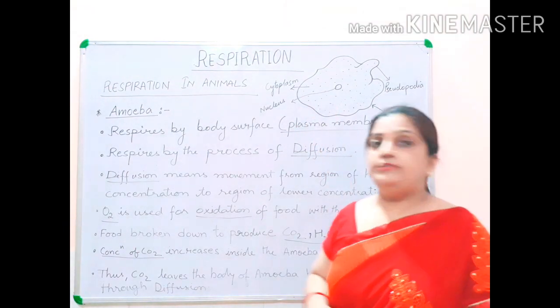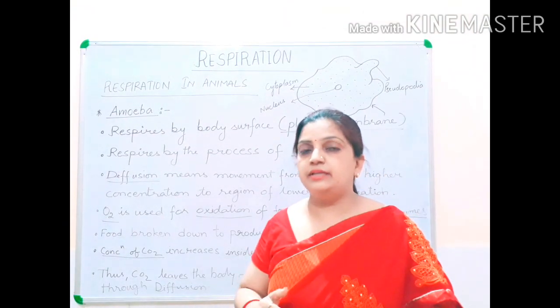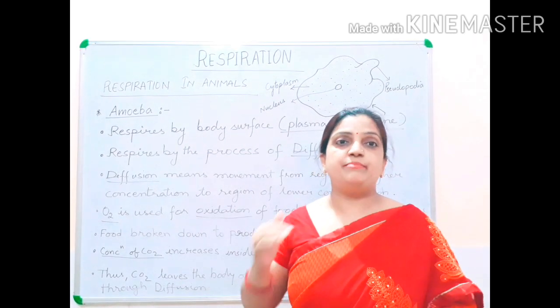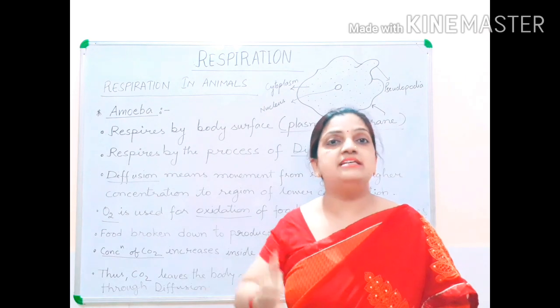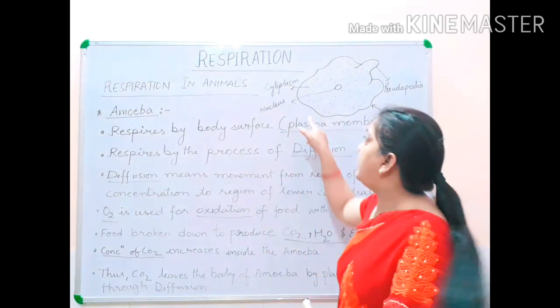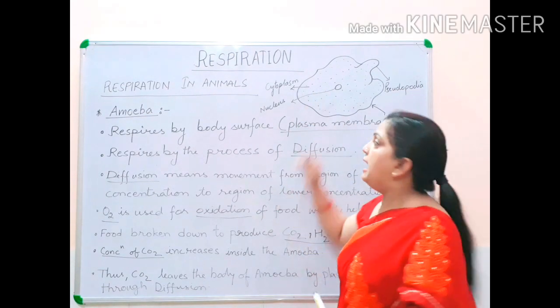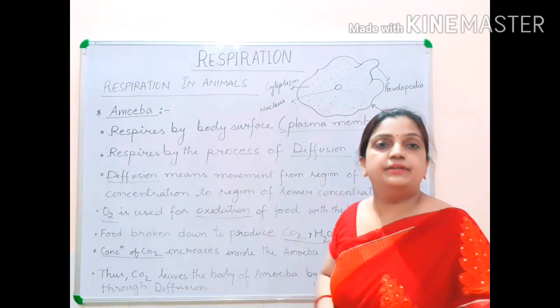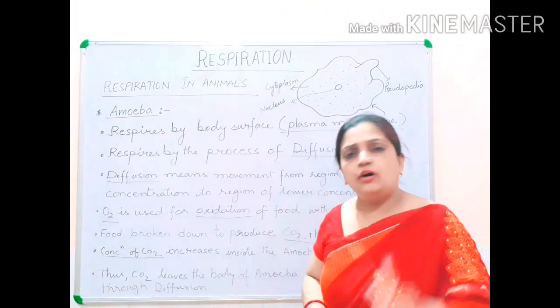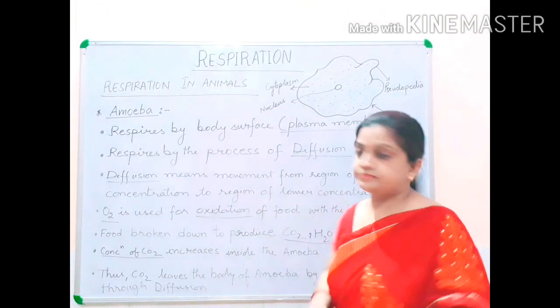But we are not talking about that. We are talking that the plasma membrane is semi-permeable. Semi-permeable means it allows only selected materials to enter inside the body and to come outside the body. It will not allow everything to enter. Only selected things can pass.